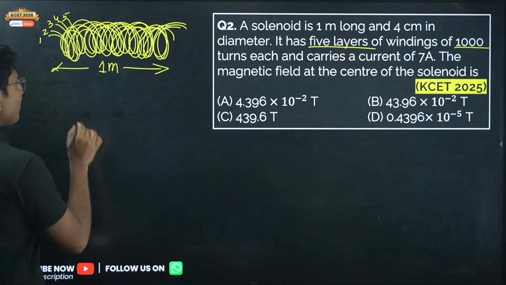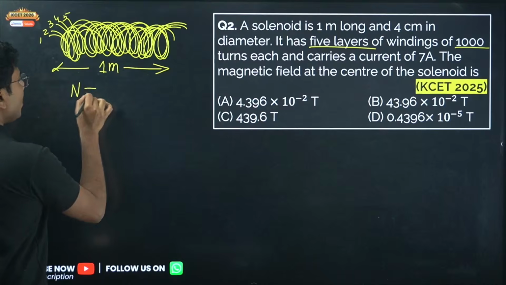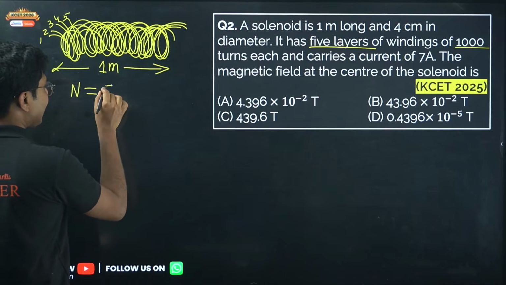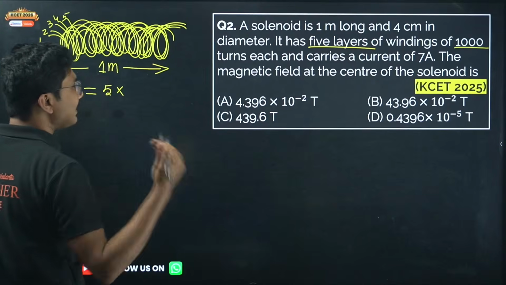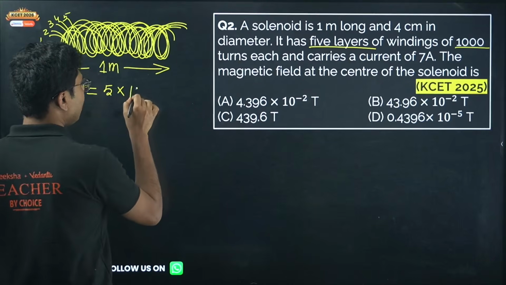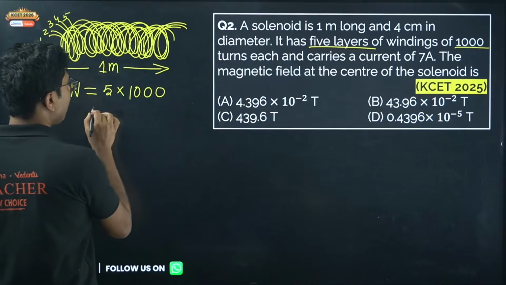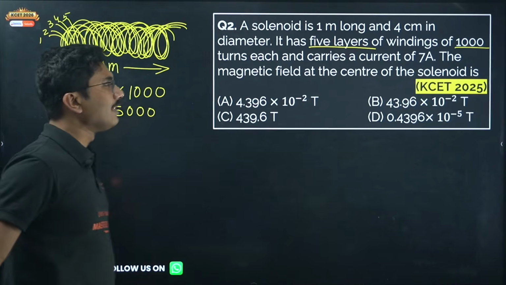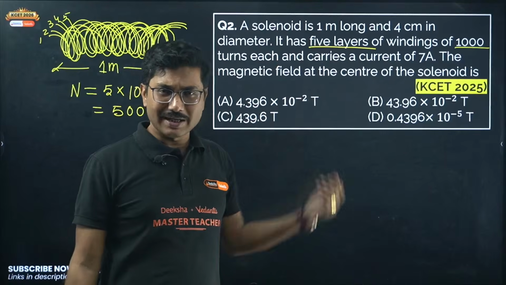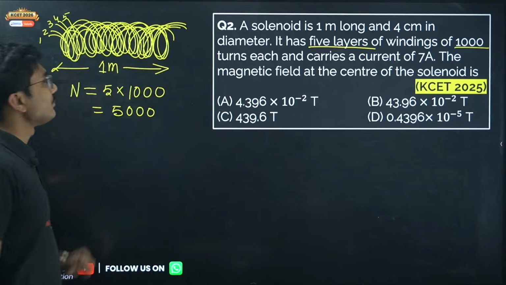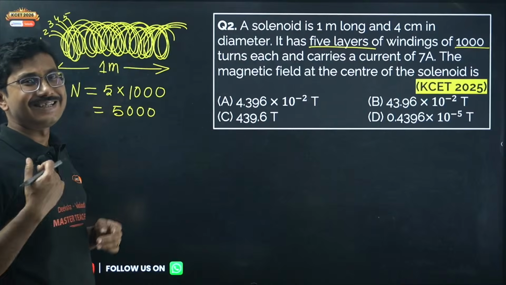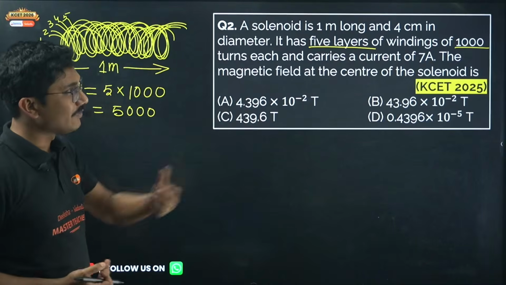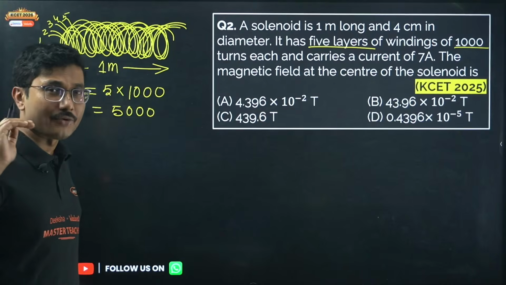So first of all, we have to find the total number of turns. Total number of turns is the number of turns, in this case 5, times each turn has 1000 turns. So total number of turns is 5000. Some students may ignore this 5 layer. What is this 5 layer? In that case, you have to understand that 5 layer means each layer has 1000 turns, and each 1000 turns with 5 layers basically gives you 5000 turns.